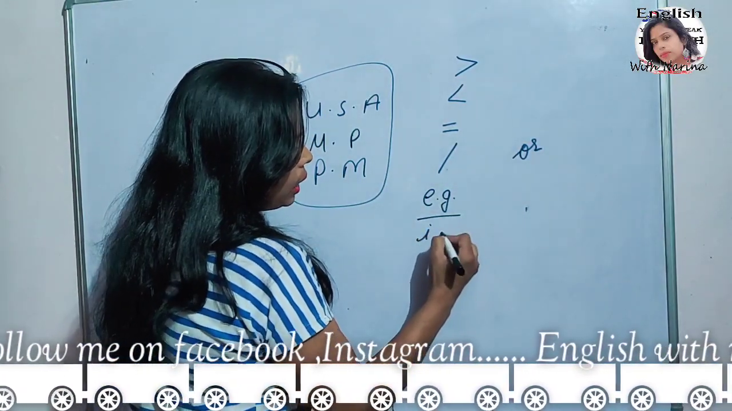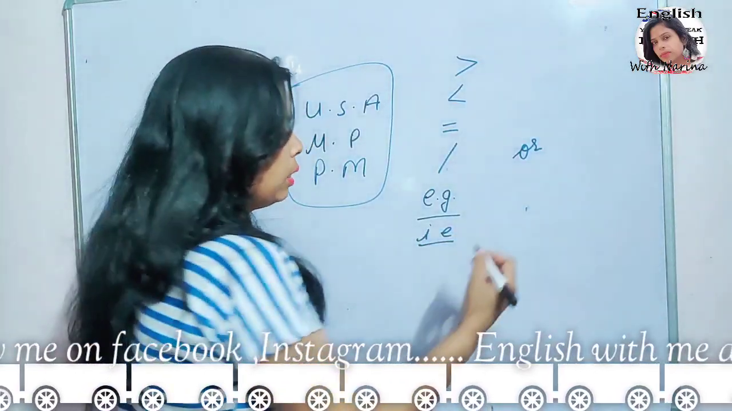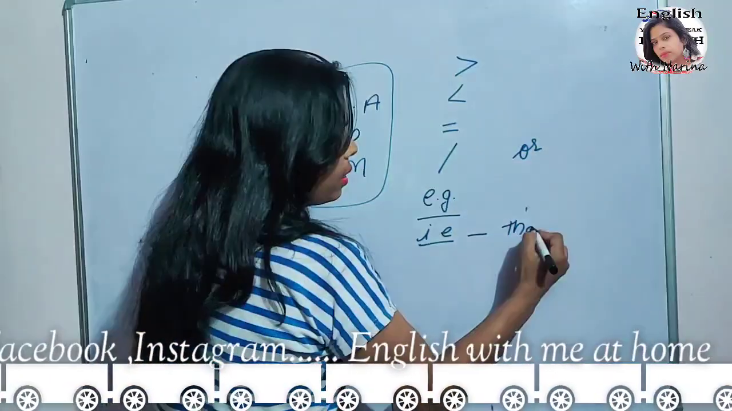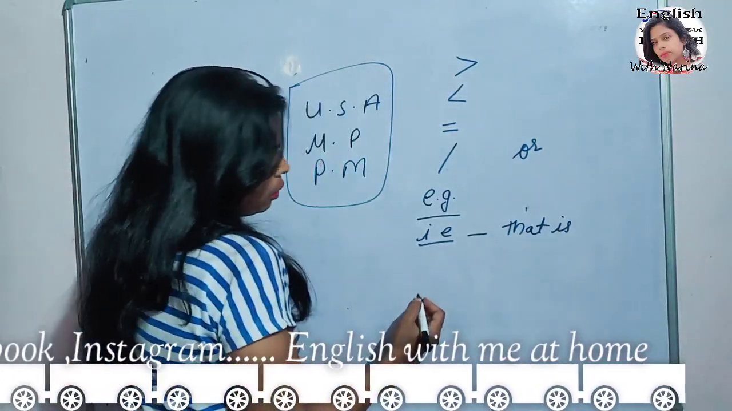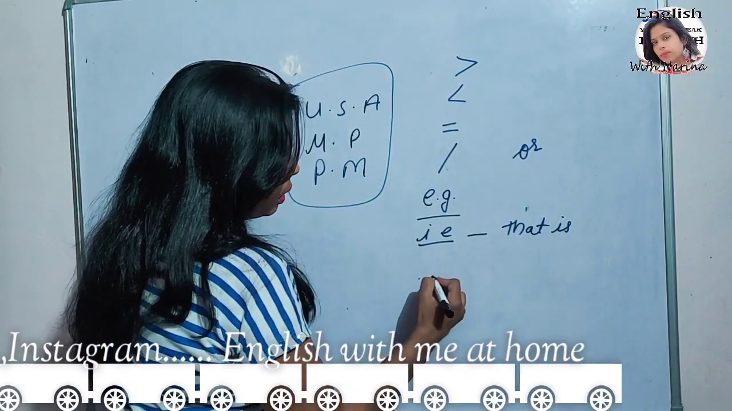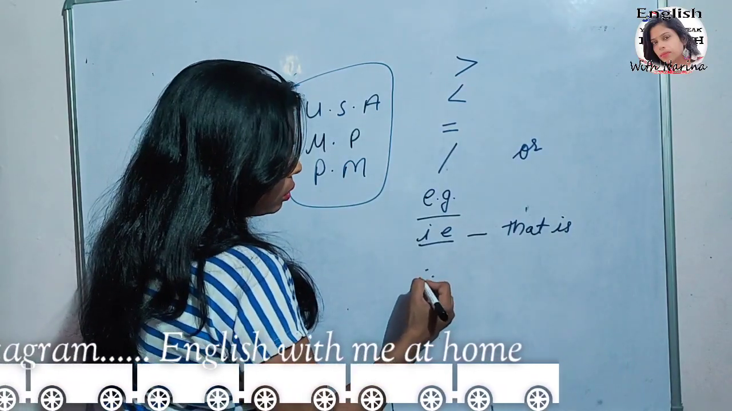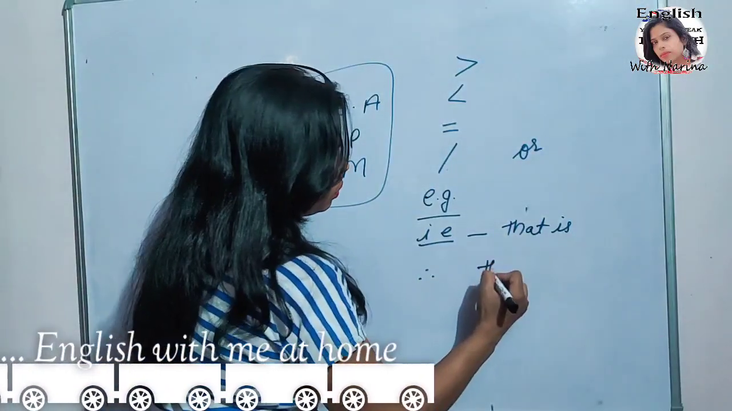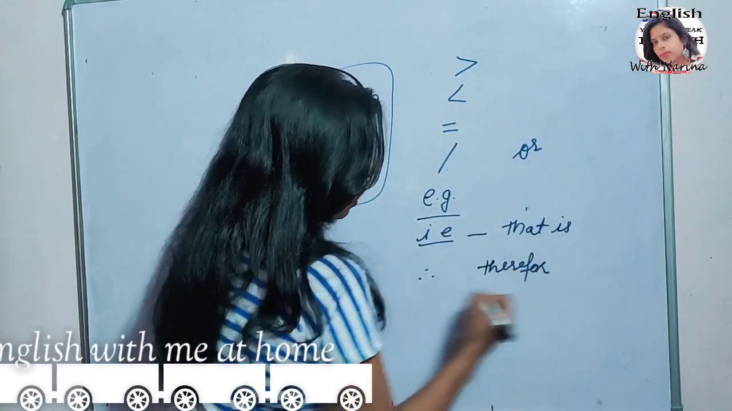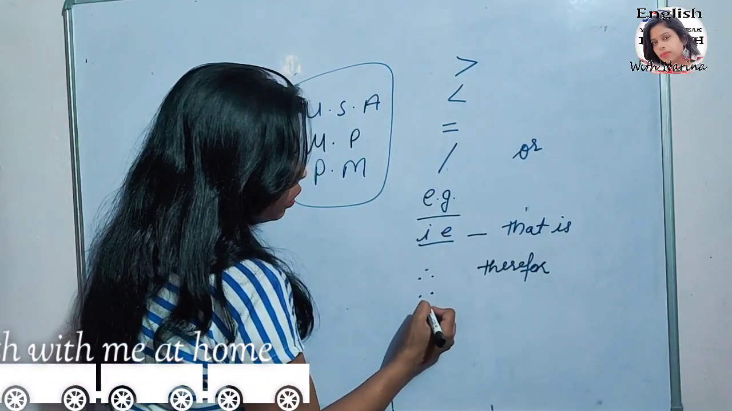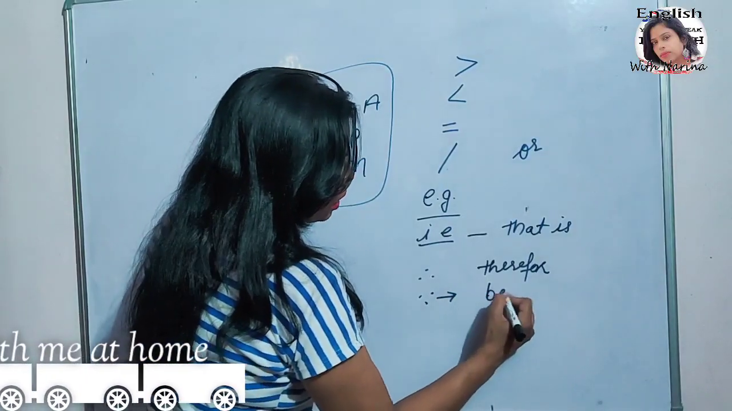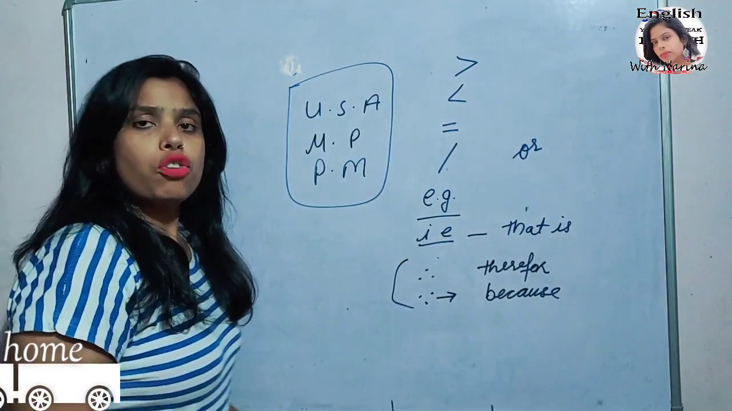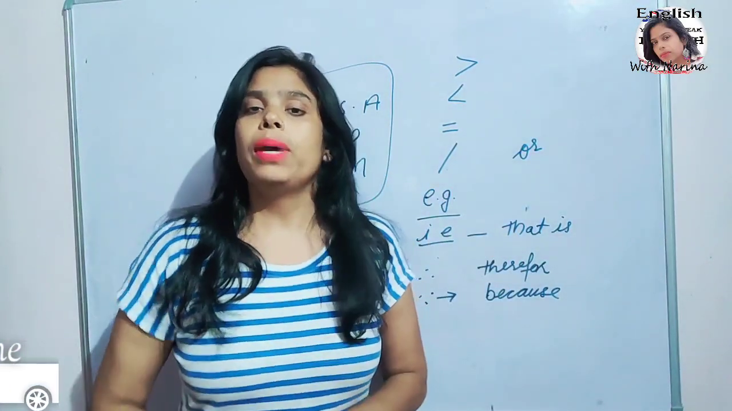And i.e., it means id est, and the exact meaning is that is. Okay friends, you can see this symbol consists of three dots. This symbol is used for therefore. This symbol also consists of three dots, but this symbol is used for because. Friends, it has a difference. You can see it properly. So friends, this type of symbol you can use while making notes.